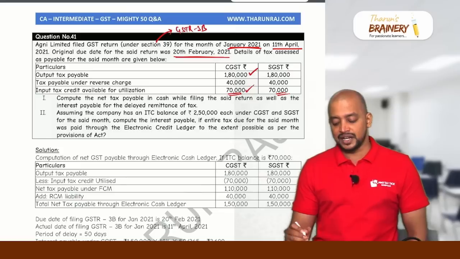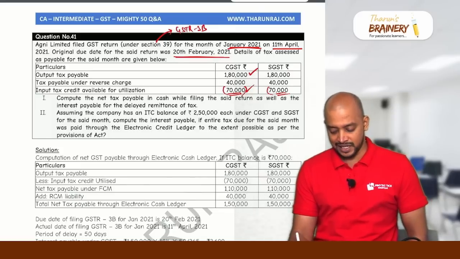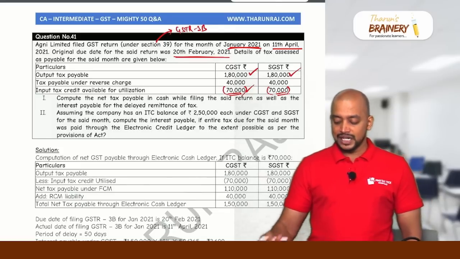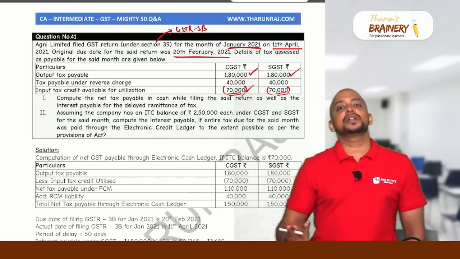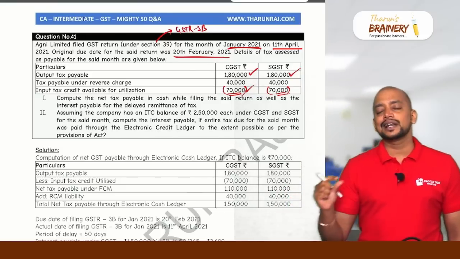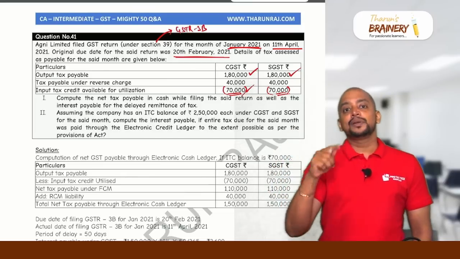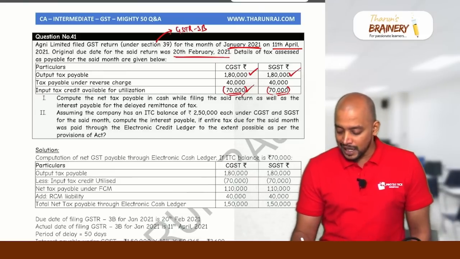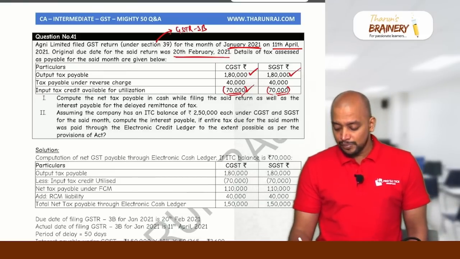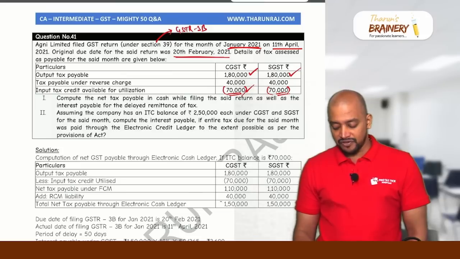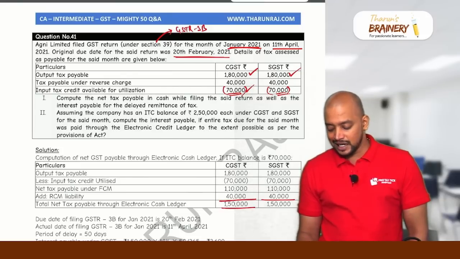1,80,000 minus 70,000, that is 1,10,000, plus RCM liability. How do we calculate the net liability? Gross GST under forward charge minus input tax credit plus RCM liability. So 1,80,000 minus 70,000 is 1,10,000, plus 40,000, that is 1,50,000. So 1,50,000 is the net liability.